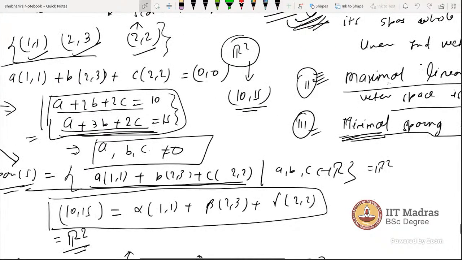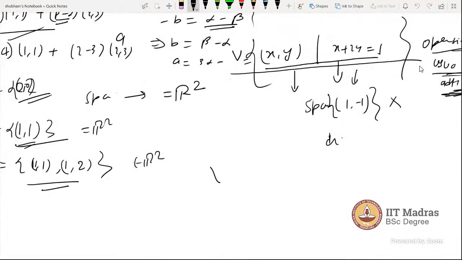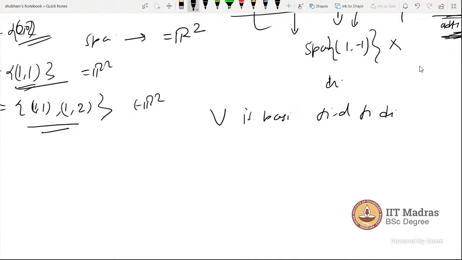So the question will be like this. Somebody says V is a vector space, find the dimension. This is the question. So what is the process? You have to find a basis of V, then count the number. Let's say S is the basis. So the cardinality, meaning the number of elements in S, is the dimension of V.